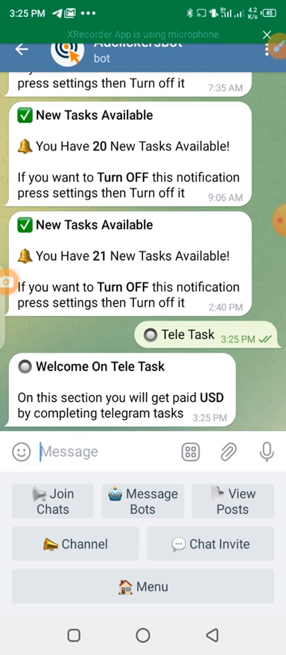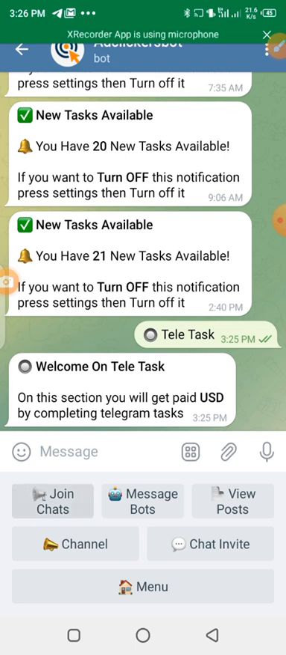We have message bot. You can talk with the bot and then it pays you for the time you spend with it. You have view post. When someone posts and then you view it, they pay you for that. We have channel also. When you join channels, they pay you, and chat invite is when someone sends you an invitation on Telegram, and when you respond to that invitation, they will pay you for that. But I'm not going into that. If you are interested in this app, just let me know, or maybe let me just do one.